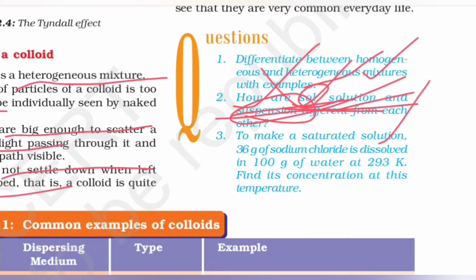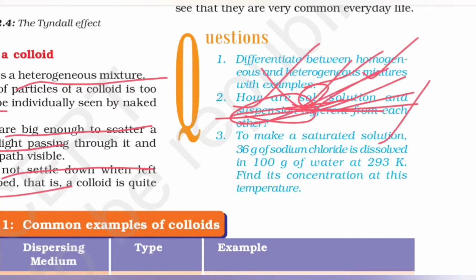Then you can talk about settling: sol gets settled in centrifugation, solution does not settle at all, and suspension settles on its own. So they all have 3 different characteristics, and you can give examples and differentiate them very nicely.